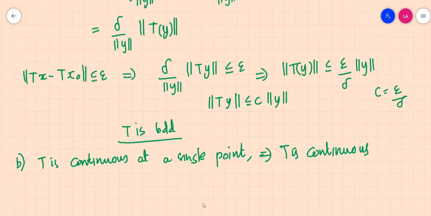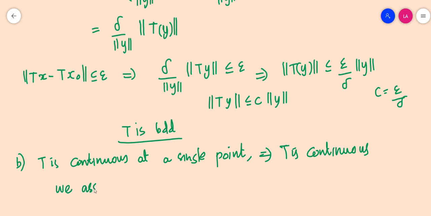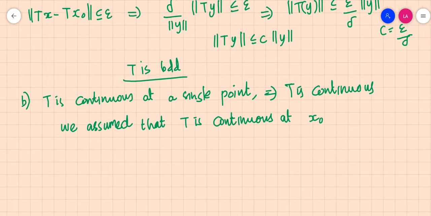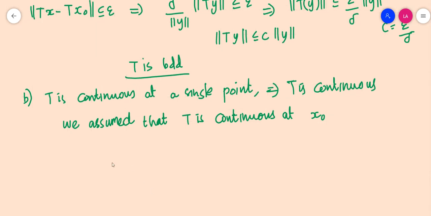So in the previous part, we assumed that T is continuous at a point x naught, and proceeding by the second part of that theorem, we have established that T is bounded.